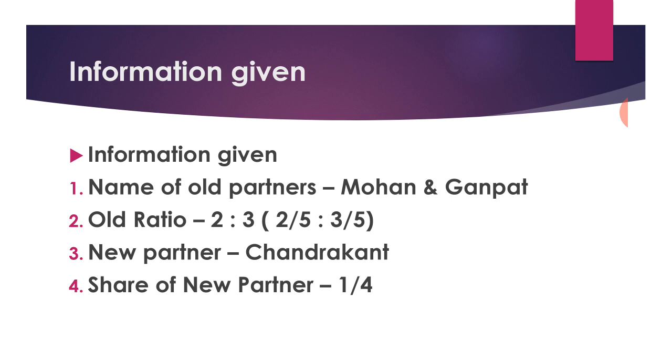Information given in the problem: name of old partners Mohan and Ganpat, old ratio 2:3, convert it into fraction form 2/5 : 3/5. New partner Chandrakant, share of new partner is 1/4.